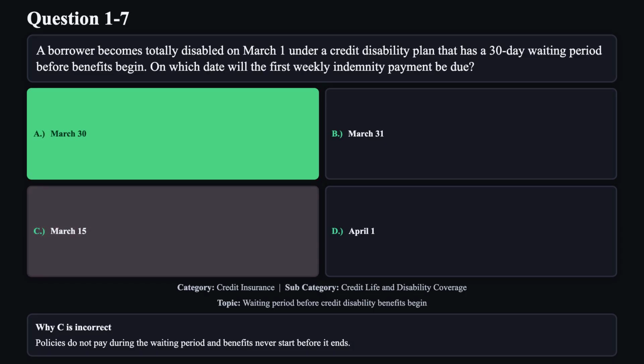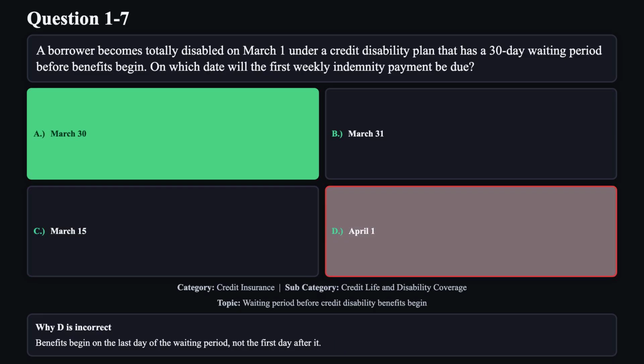Reason C is not correct. Policies do not pay during the waiting period, and benefits never start before it ends. Reason D is not correct. Benefits begin on the last day of the waiting period, not the first day after it.